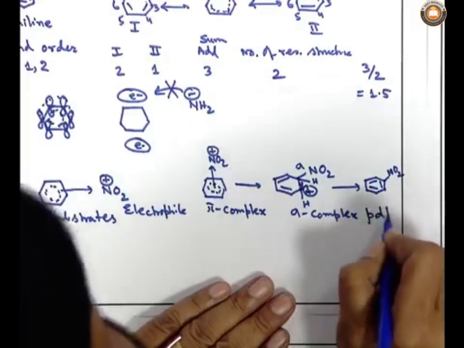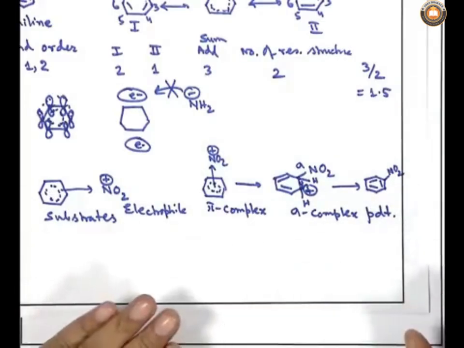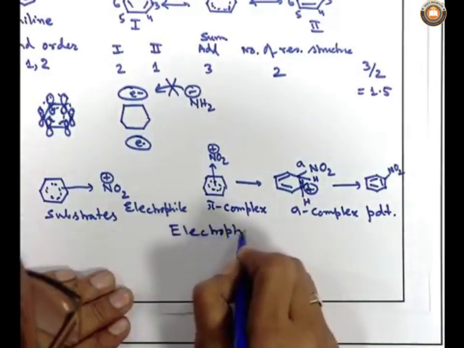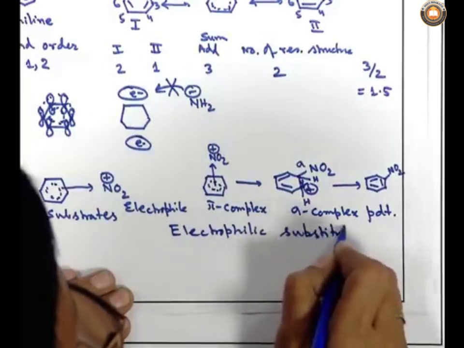Then I will get a sigma complex where the direct carbon nitrogen bond is formed. There is a carbocation on the next carbon, and then by the loss of the proton, the aromaticity is regained and the substrate is converted to the product. The product is nitrobenzene. So, this type of reaction is called electrophilic substitution reaction, which is very common